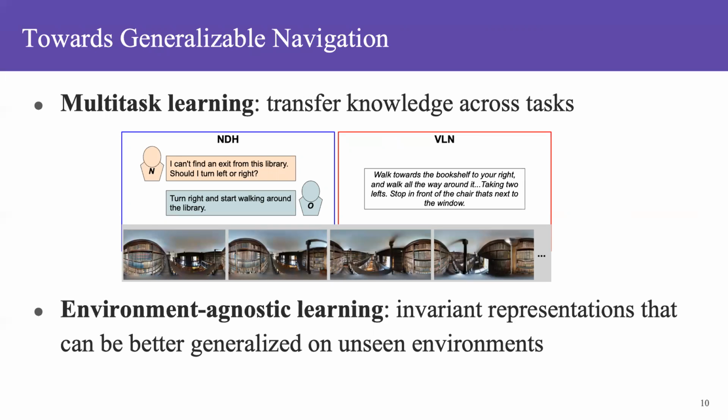Therefore, towards generalizable navigation agents, we propose an environment-agnostic multitask learning framework, which solves the generalization issue from two novel perspectives: multitask learning to transfer knowledge across tasks, and environment-agnostic learning to learn invariant representations that can be better generalized on unseen environments.